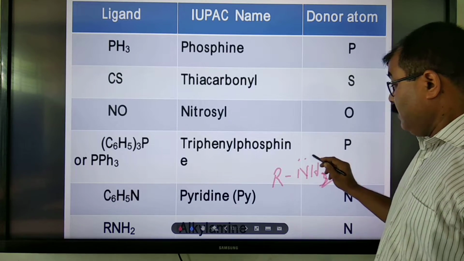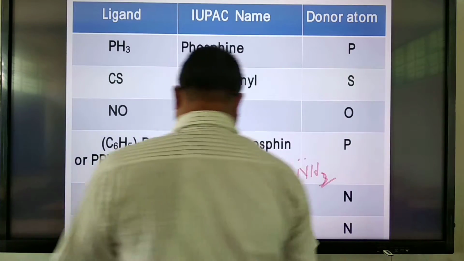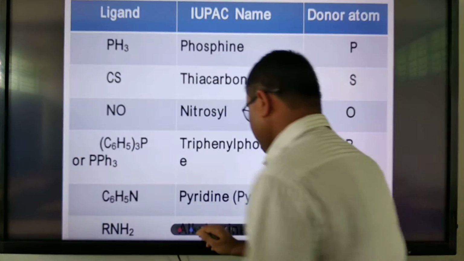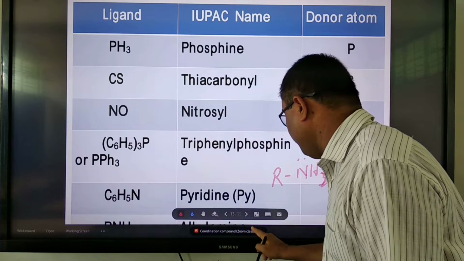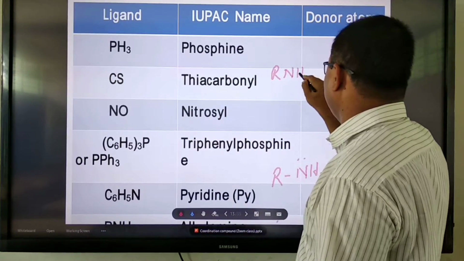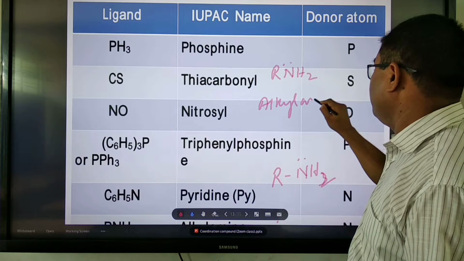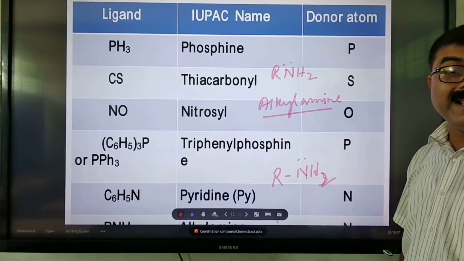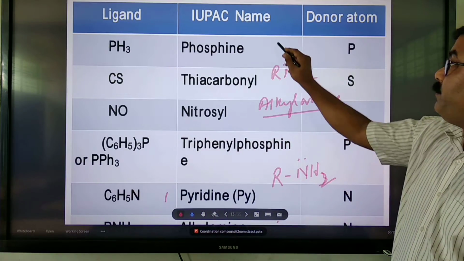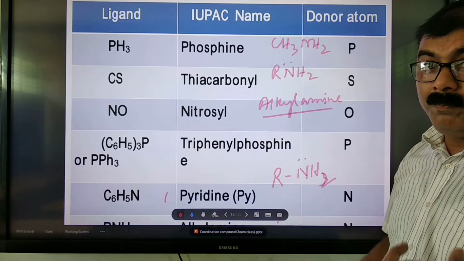This is an amine, written as an alkyl amine, RNH2. The IUPAC name for this is alkylamine. If it is CH3NH2, what will be the IUPAC name in the complex?